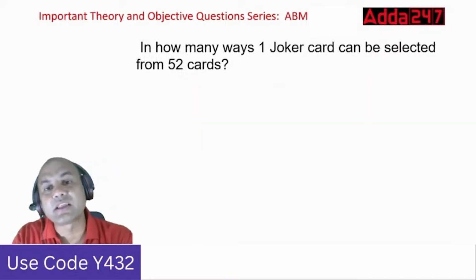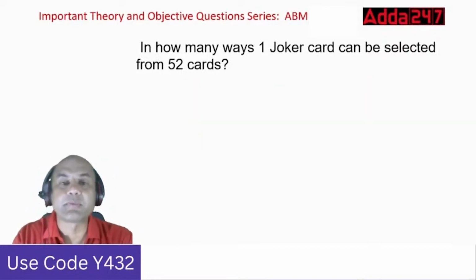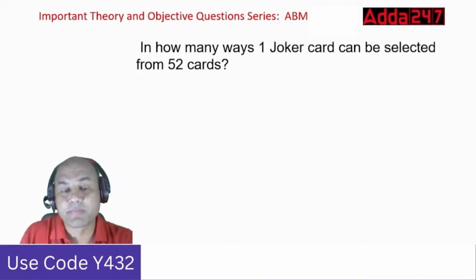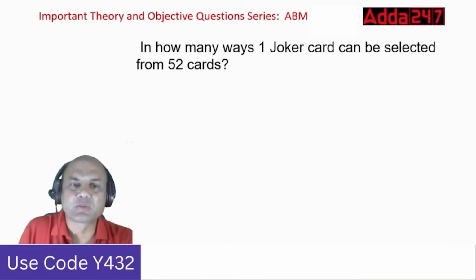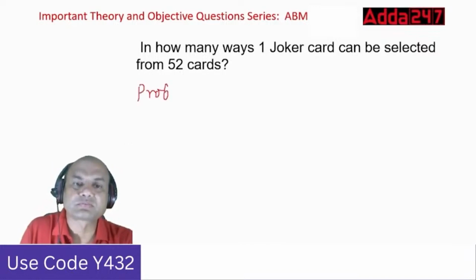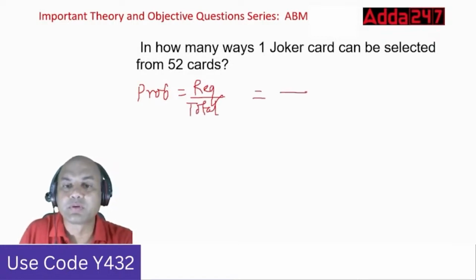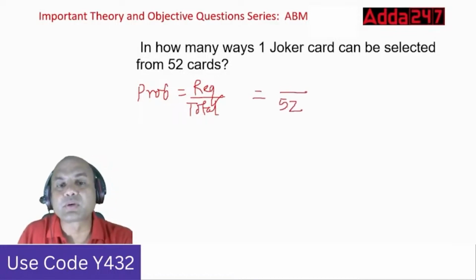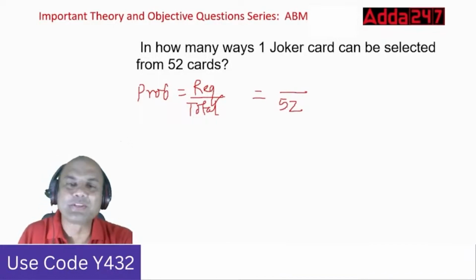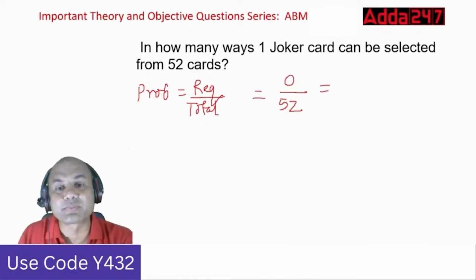In how many ways can I select one joker card from a pack of 52 cards? Simple one. So probability equals required upon total, right? How many cards are there in total? 52. Okay. How many jokers are there in that 52 cards? There are zero jokers. Joker is outside this pack of 52. So the probability is zero.